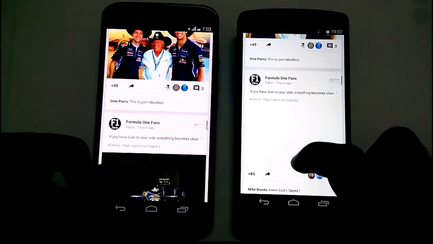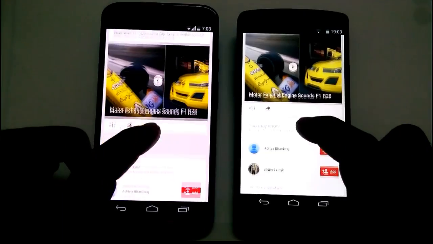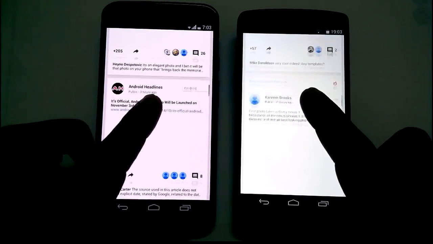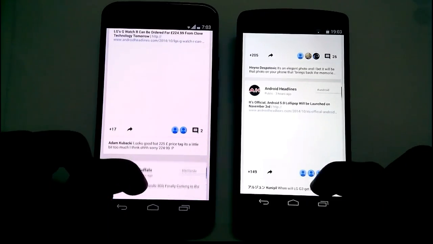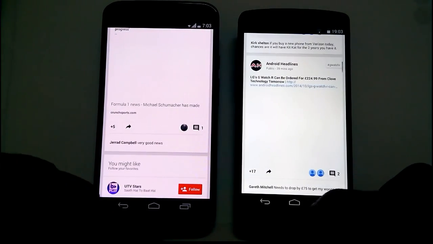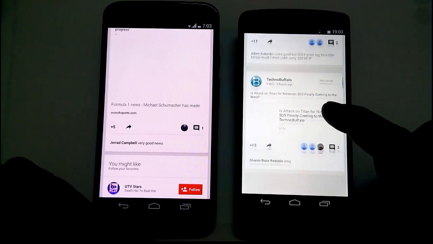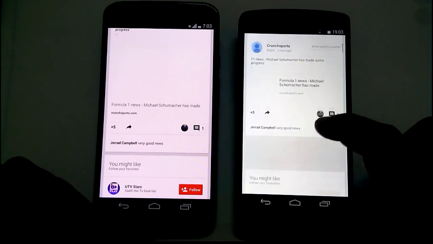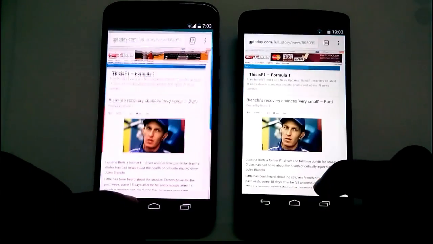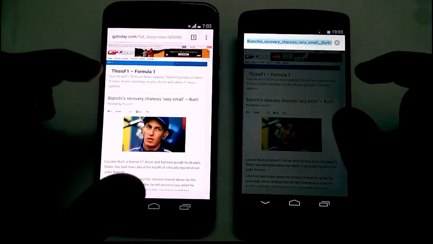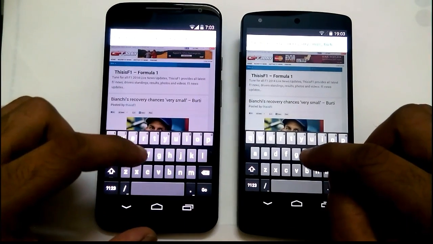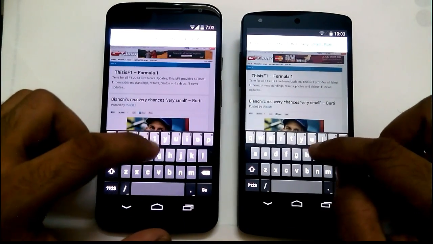The scrolling behavior is also just the way it is on the Moto X as it is on the Nexus 5, although initially we felt it stuttered a bit more on the Moto. But after extensively testing it, we were sure it's exactly the same. It probably appears a bit more on the Moto due to the larger display, and to those of you wondering why it stutters at all, it's because it's retrieving the content for you as you scroll. It works asynchronously, which is it renders as you request for the content. If it were to load all of it at once, it'll be ages before you saw anything at all.